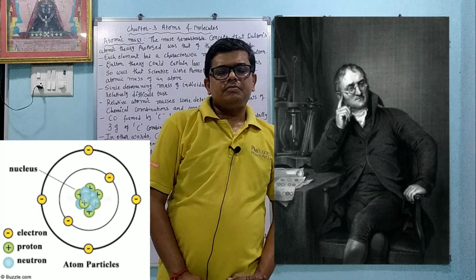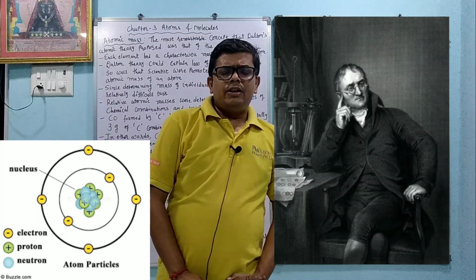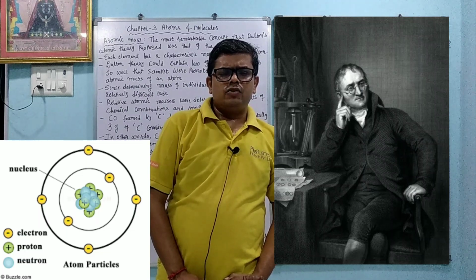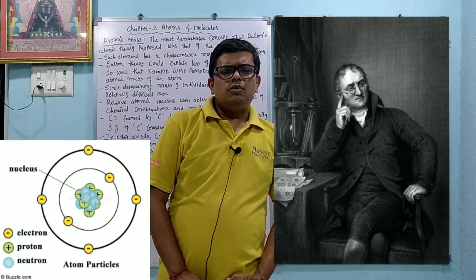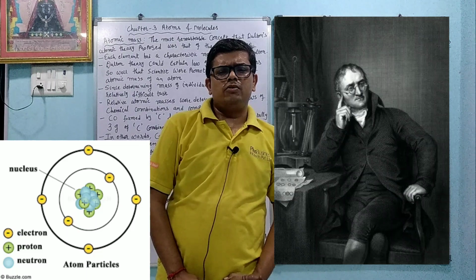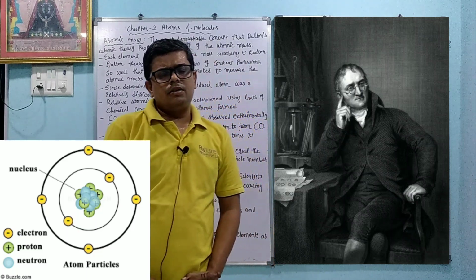But in an atom there are three particles. One is called proton, neutron and electron. So proton and neutron are present at the center, that is called nucleus, and electrons revolve around the nucleus. The path on which electrons revolve around the nucleus is called the orbit.